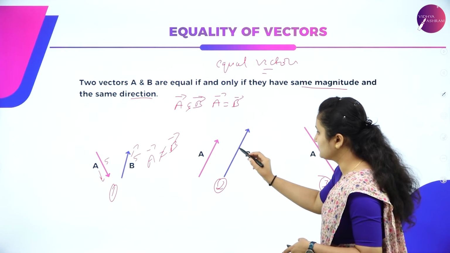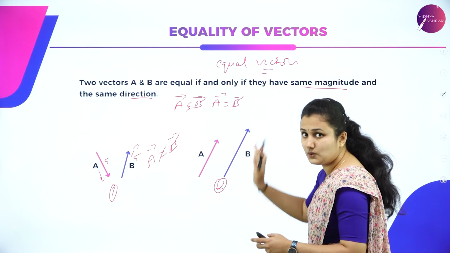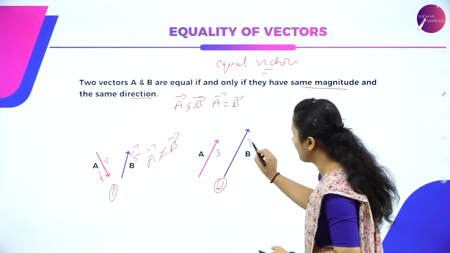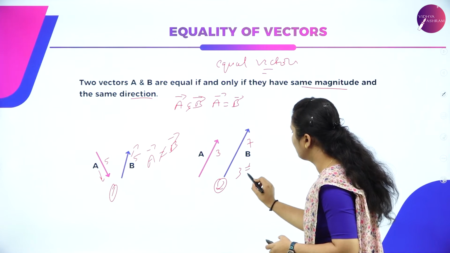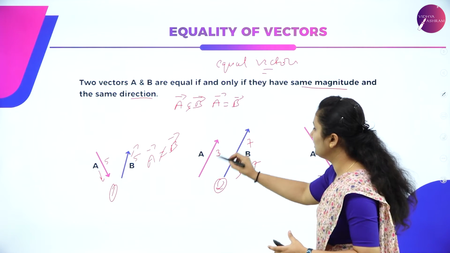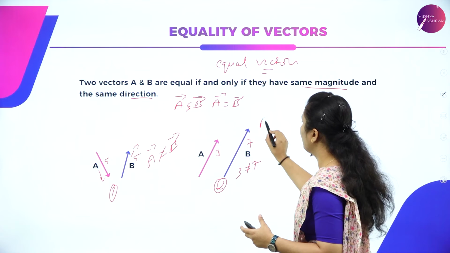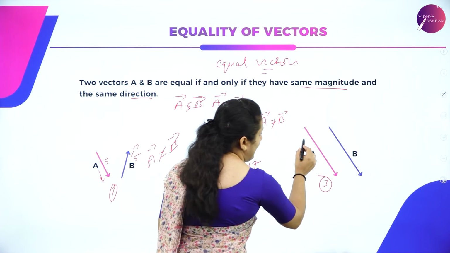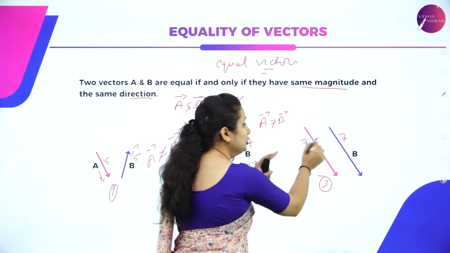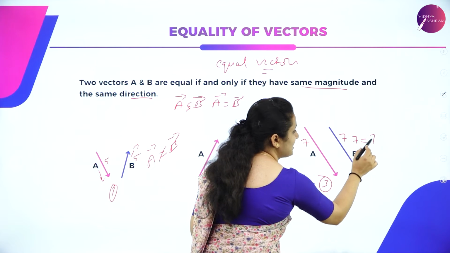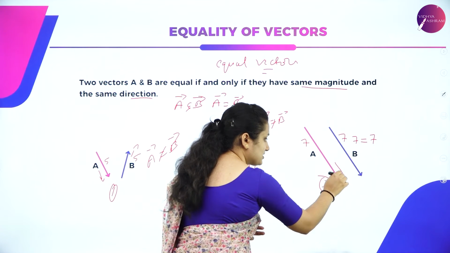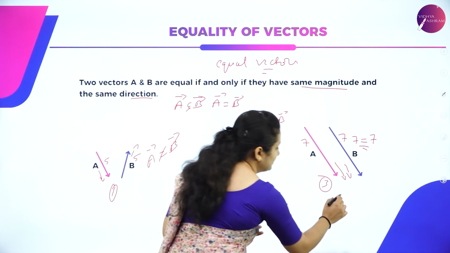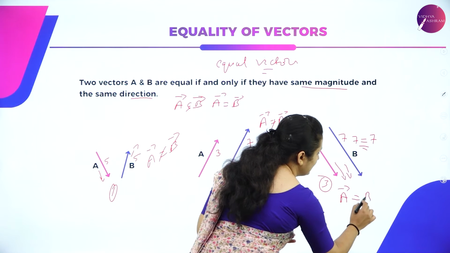In the second example, you see, they are in the same direction. They are moving towards up, but the magnitude here is 3, here is 7. So 3 is not equal to 7, right? The magnitude is not equal, but the direction is the same. But A is not equal to B. In the third example, the magnitude is 7 and 7, for example. The numerical value is the same, 7 is equal to 7. The direction is also pointing towards down. Both direction as well as magnitude are the same. So in the third example, vector A is equal to B.